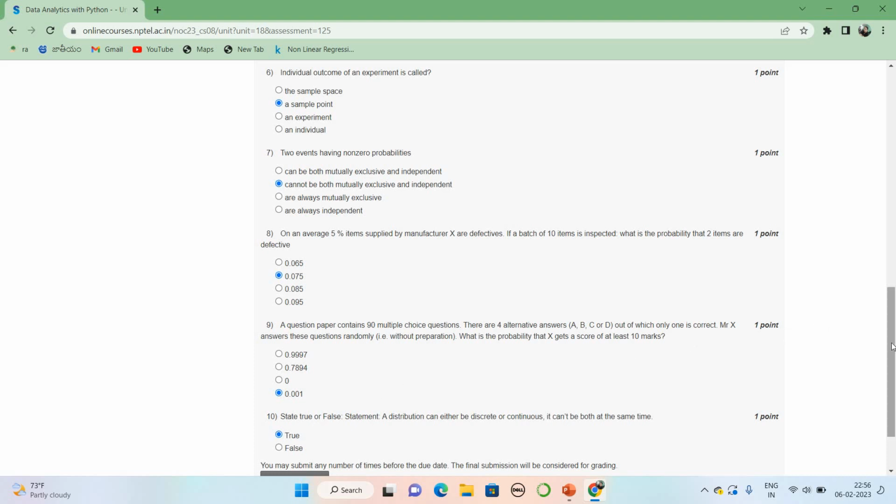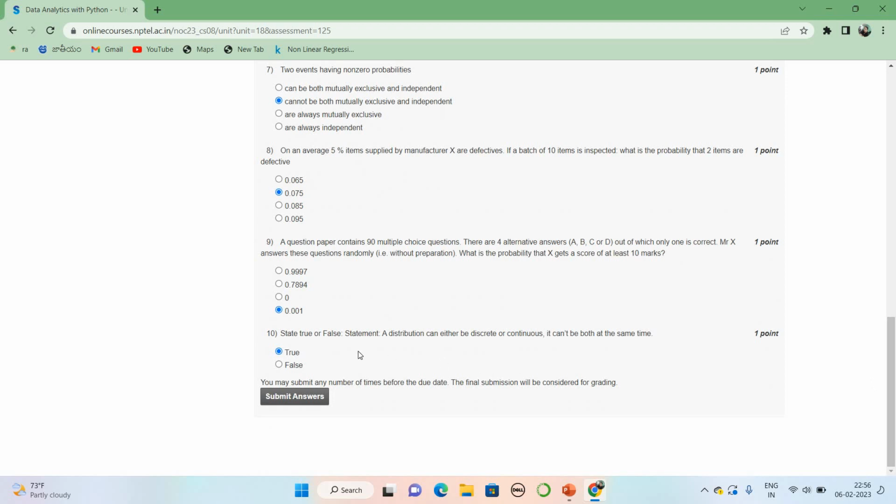State true or false. The statement is given for the 10th question. Statement: a distribution can either be discrete or continuous. It can't be both at the same time. So the given answer for this is true.